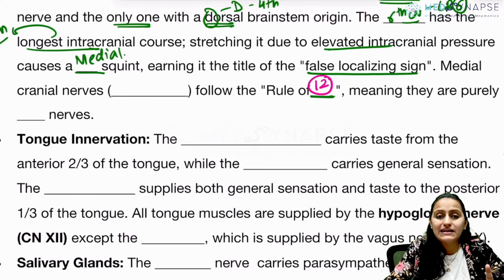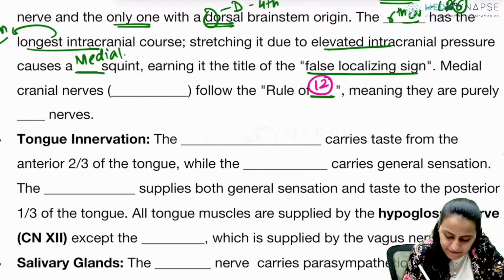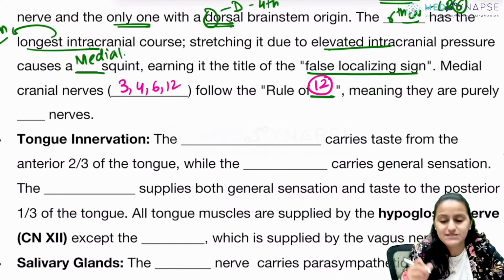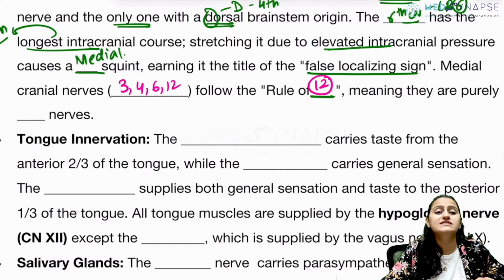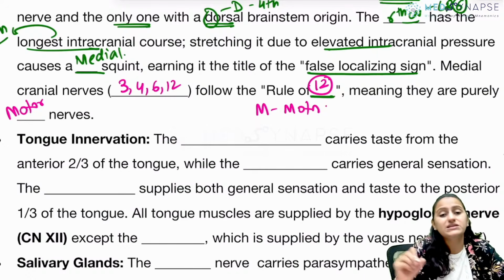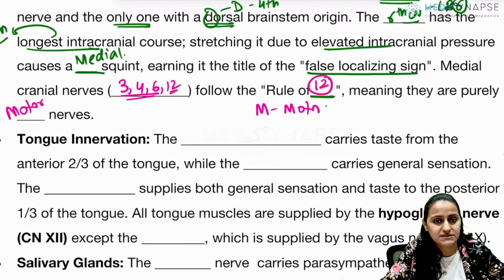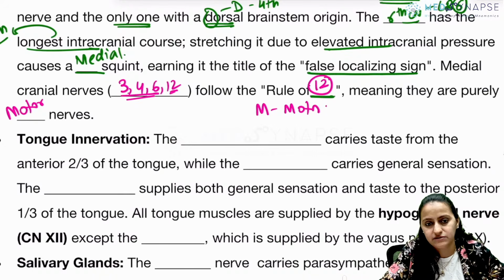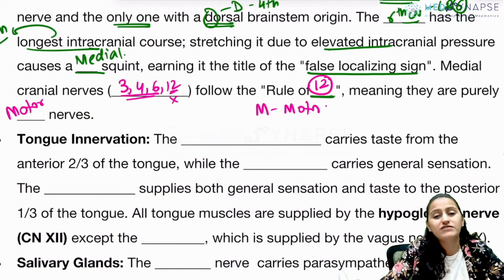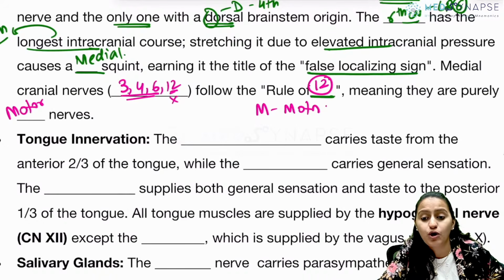So which are the medial ones? Starting from the cranial nerve 3, not 1 and 2. Very good. It is 3, 4, 6, 12 which are medial. Remember, medial, M for M. So they are purely motor nerves. 3, 4, 6 supply extraocular muscles. 12 is the tongue muscles. So they are pure motor nerves. This will not be involved in sensation. Like for example, previous INICET exam question, 12th nerve has no role in olfaction. It's a pure motor nerve.